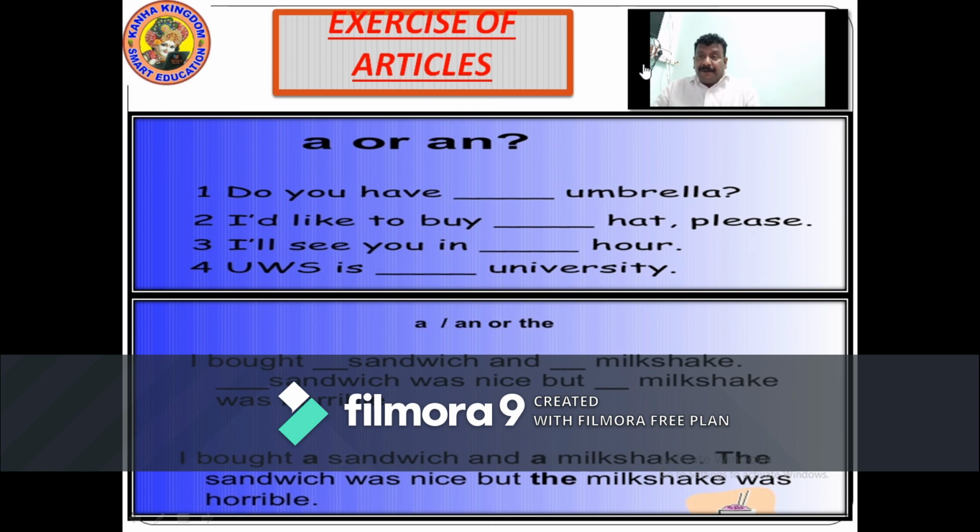I bought a sandwich and a milkshake. The sandwich was nice, but the milkshake was horrible. You can look at the answer down. Now you can see how the articles are being used, right? So we are through with this article now. Now let's look to the next exercise.